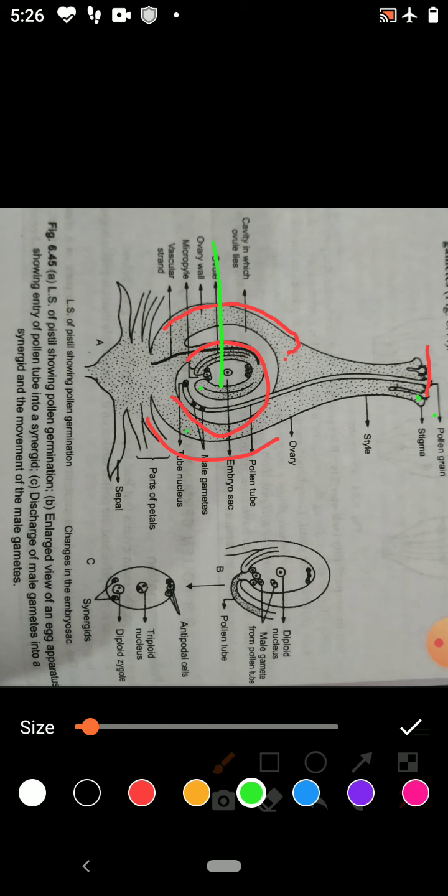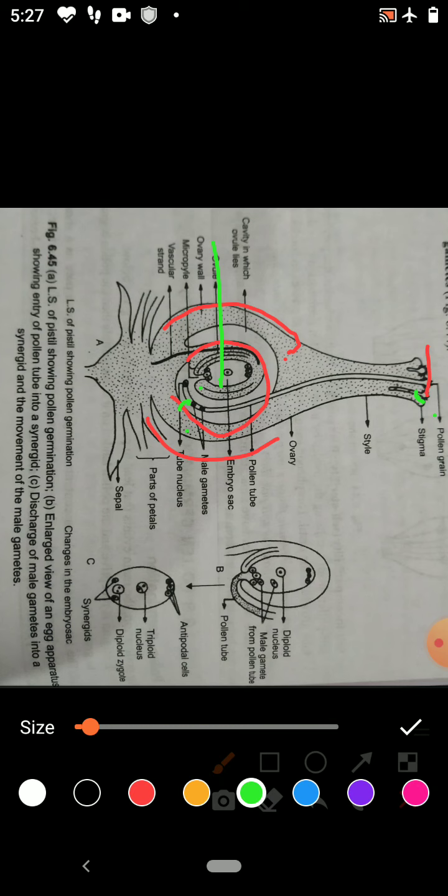So what is pollen pistil interaction? All the events from pollen deposition on the stigma until the pollen tube enters the ovule are together referred to as pollen pistil interaction. Pollen grains come on the stigma by different agents, maybe air or wind, water, insects or some other way.